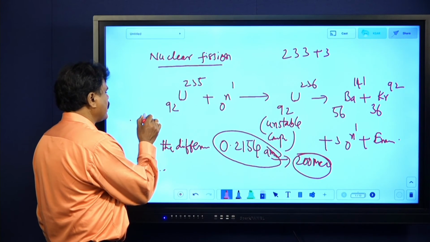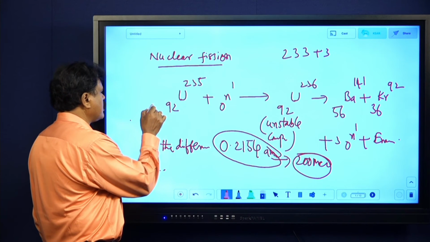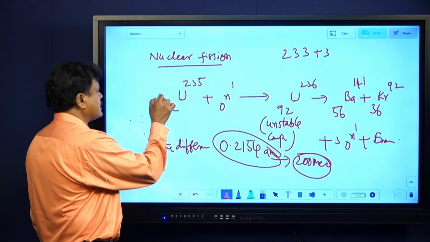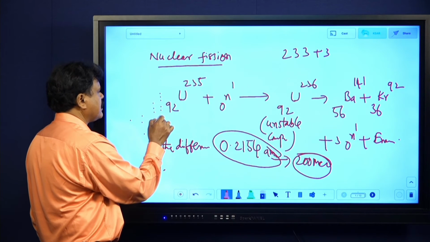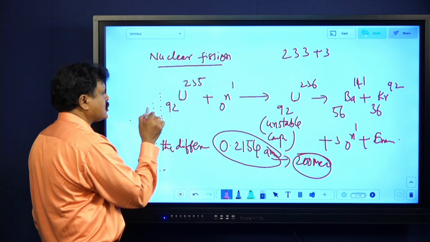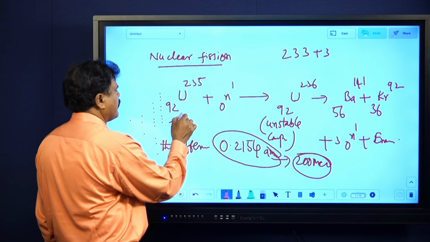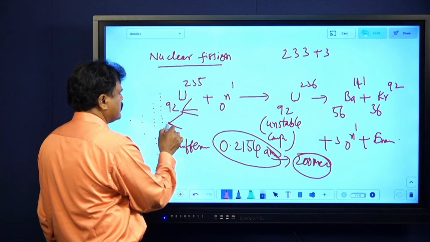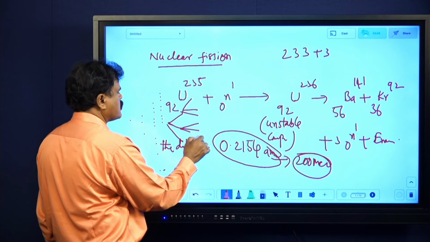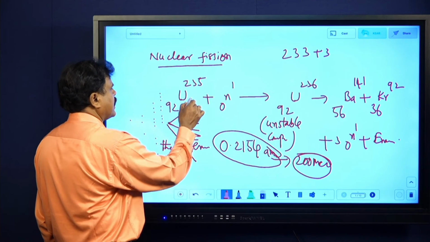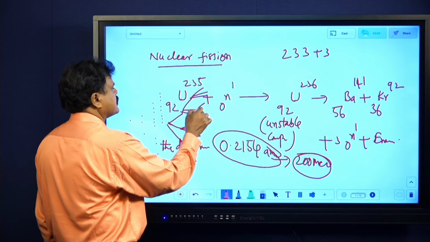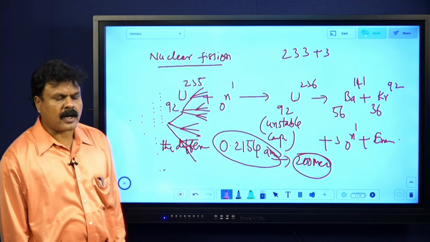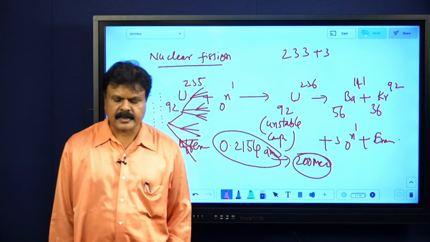Say this neutron will give out 3 more neutrons. This neutron again 3, and this 3, and again this 3. Like this a chain reaction will be occurring. I hope you are getting it. This will be giving out 3 neutrons, and these 3 neutrons will give out 3 neutrons each. It is chain reaction. And in this chain reaction you have controlled chain reaction and uncontrolled chain reaction.